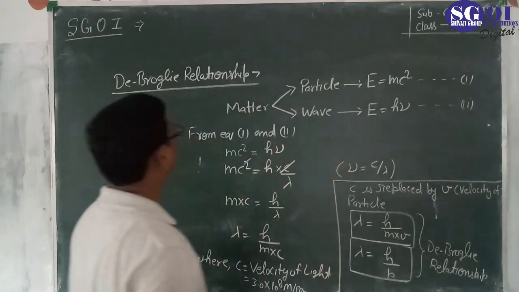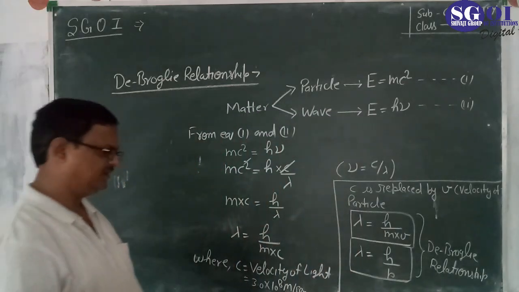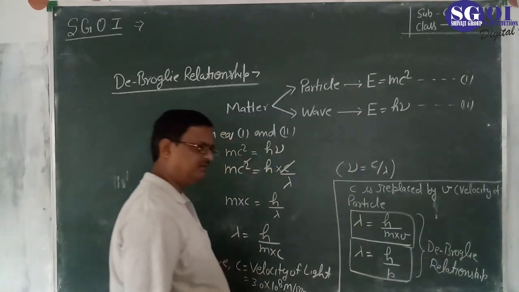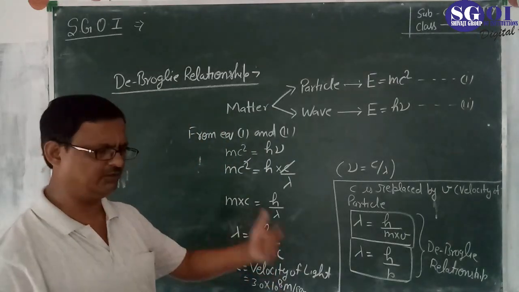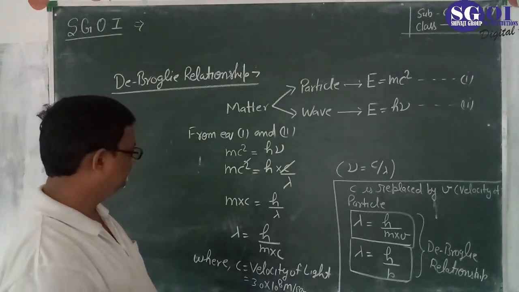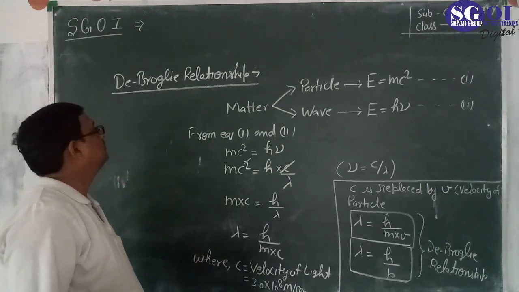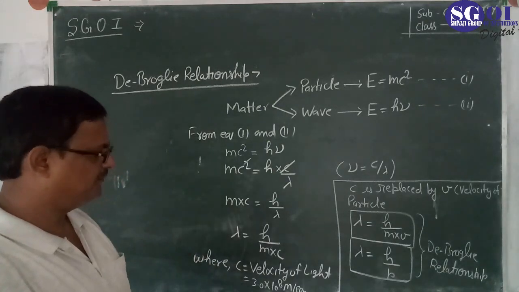Okay? De Broglie relations. On the basis of this equation, some numerical problems are also present in your textbook. Okay? So this is the de Broglie relationship.